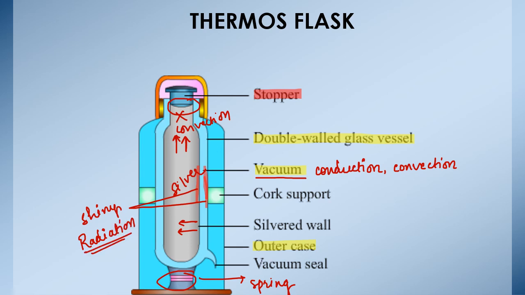Therefore, heat transfer from inside to outside and from outside to inside is very little. So, the temperature inside the flask remains almost constant. Therefore, hot liquid remains hot and cold liquid remains cold for a longer duration of time.